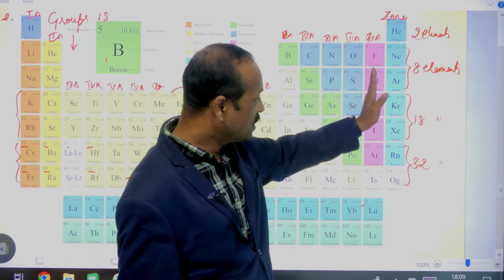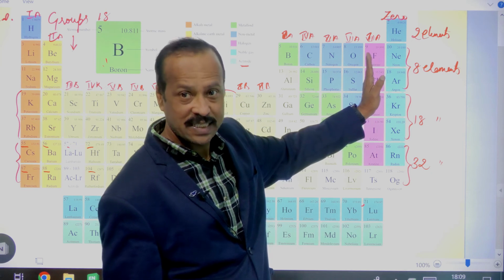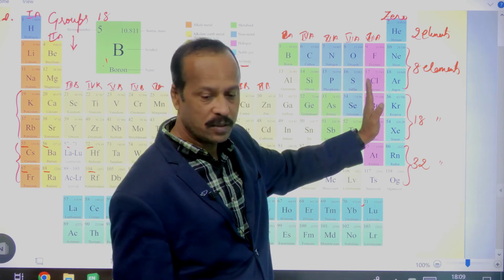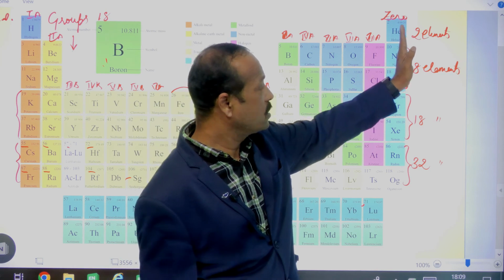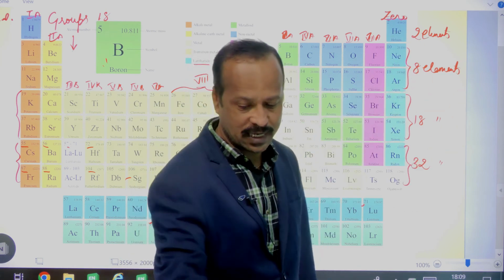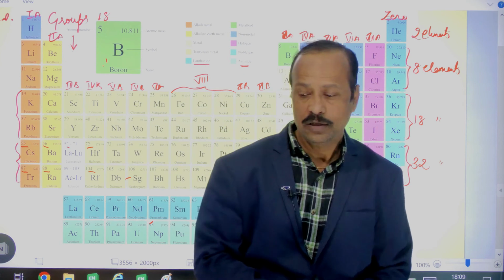And these are called halogens. Halos means oceans, seas; they are mostly available in sea water. And here these are called the zero group or inert gases or noble gases. Okay, students. So this is the classification.